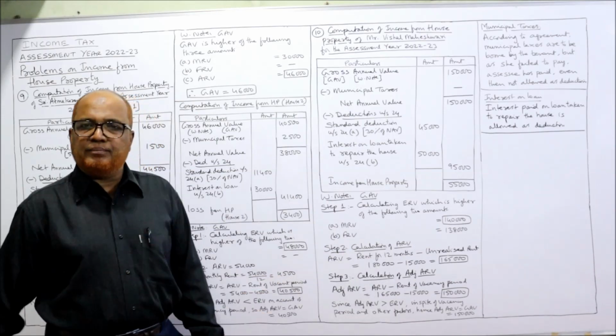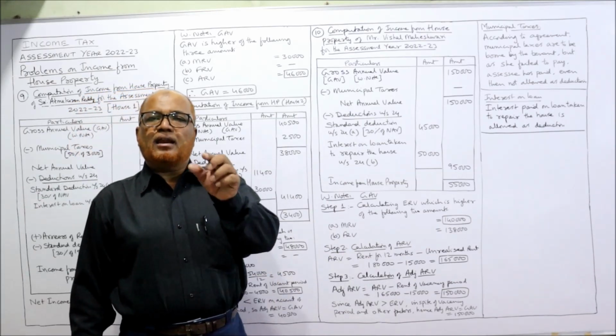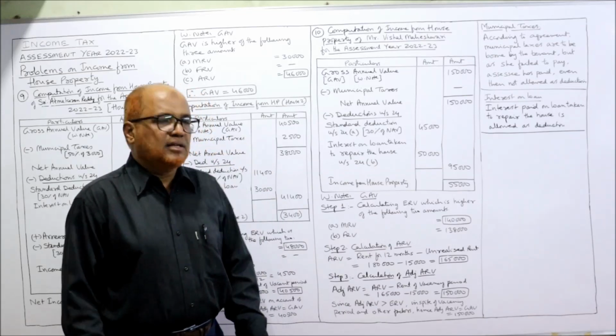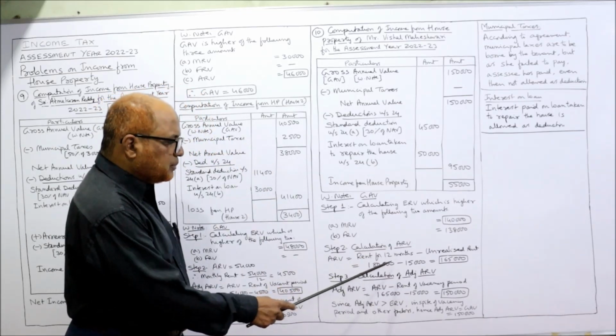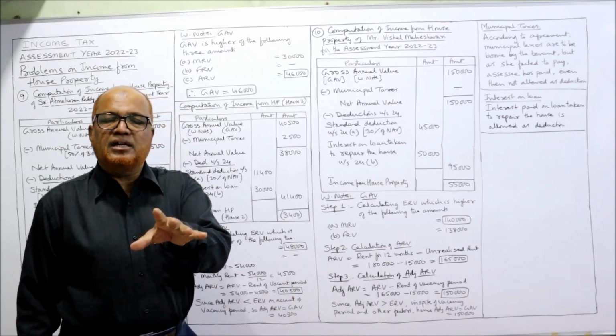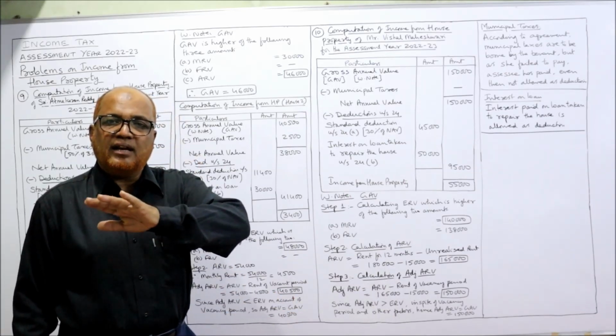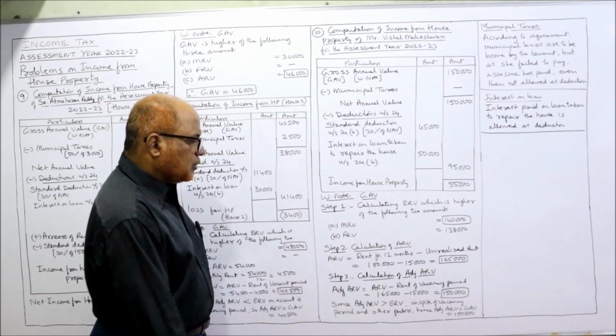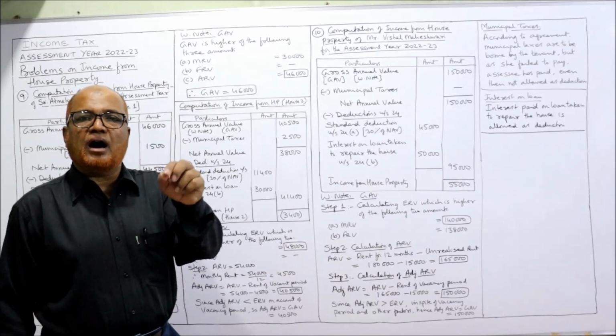Now calculating ARV. ARV means the rent of 12-month period minus unrealized rent. So here ARV, rent of 12-month period is 1,80,000 minus 1 month unrealized rent. During the month of February, the tenant has not paid the rent and left. The 15,000 unrealized. So total comes to 1,65,000, the ARV.